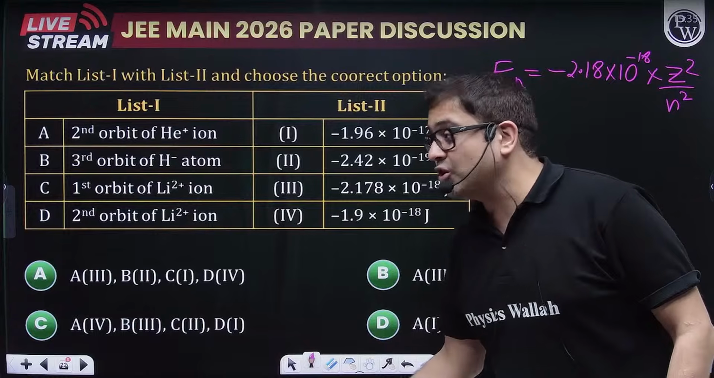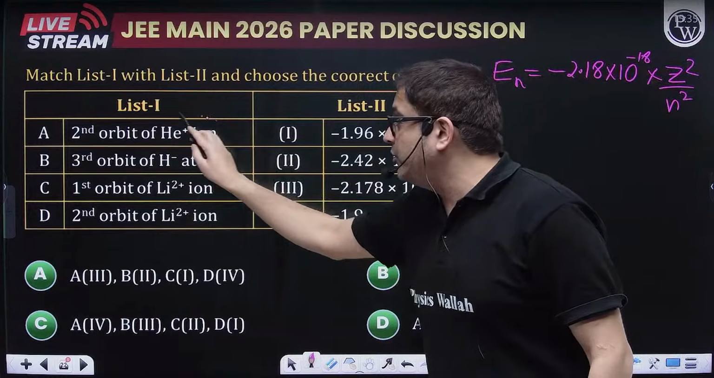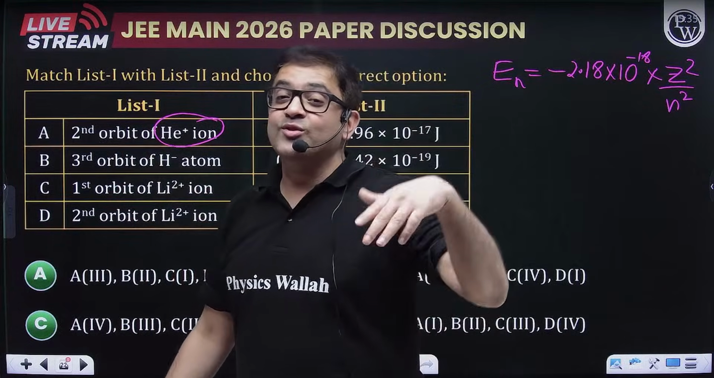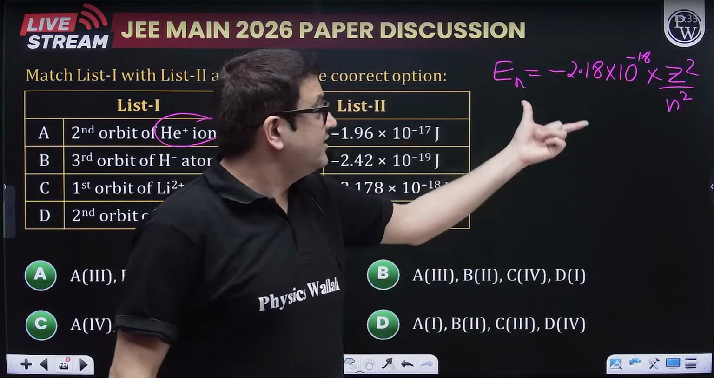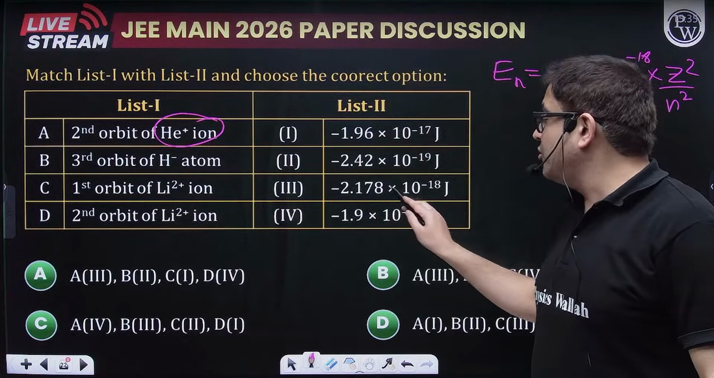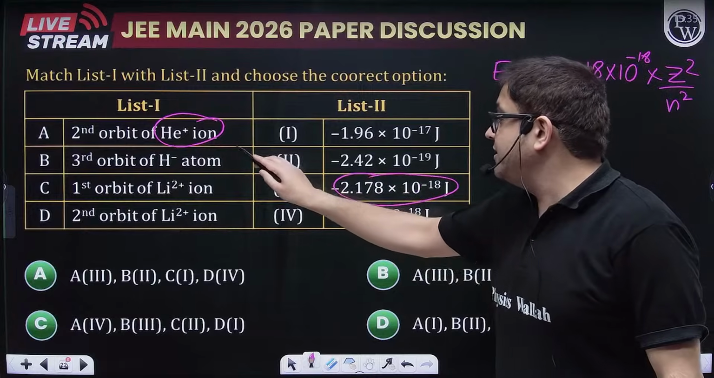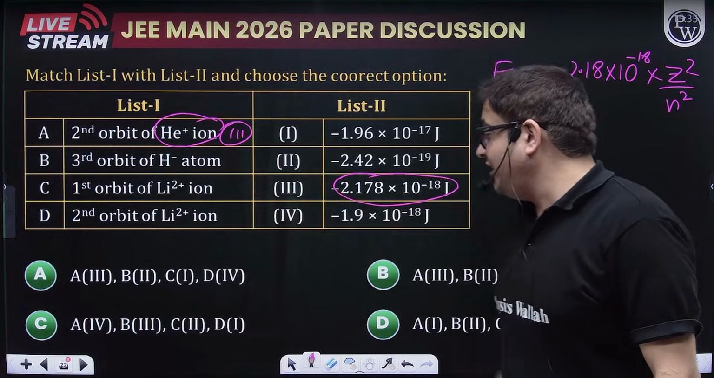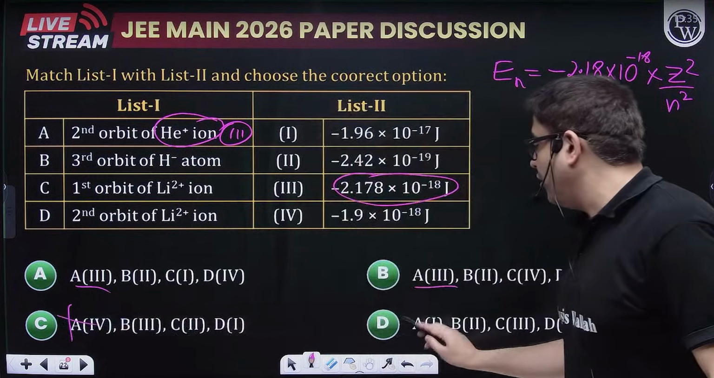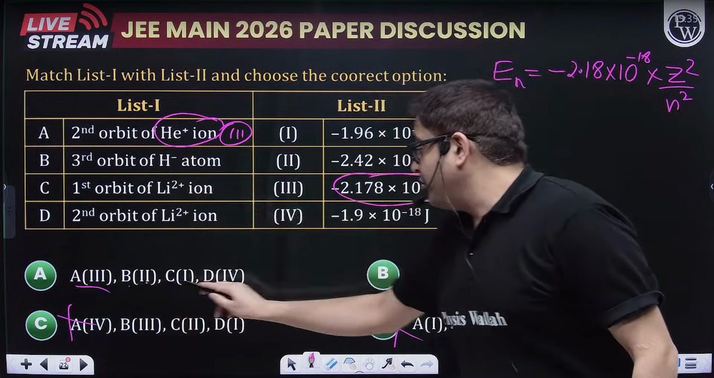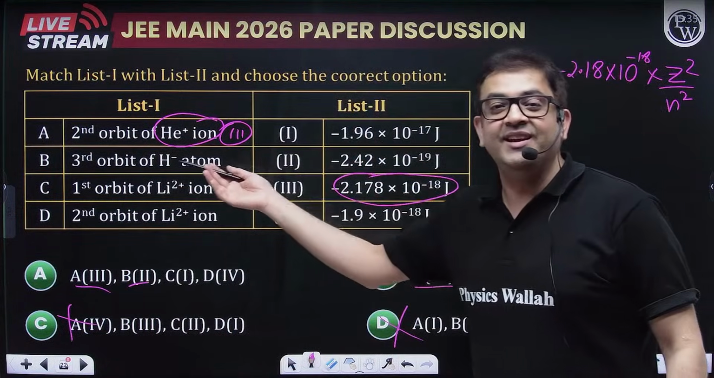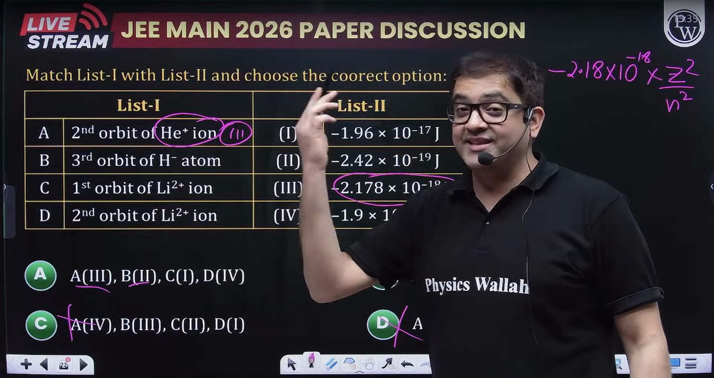Look at the options. Options are definitely going to help you. For helium plus, Z is 2, N is also 2, so 2 square upon 2 square gets cancelled, so the value is just 2.18 into 10 to the power minus 18. That means A is 3. So this can be right, this can be right. Two options are gone. Then for hydrogen, you do not have to calculate, because both options are saying B is 2. Obviously it will be divided by 9, because for hydrogen Z is 1.